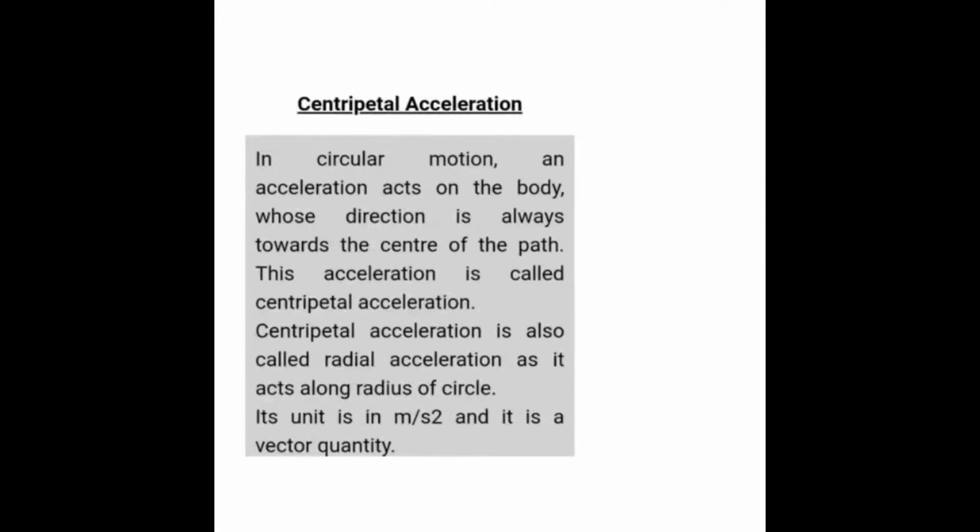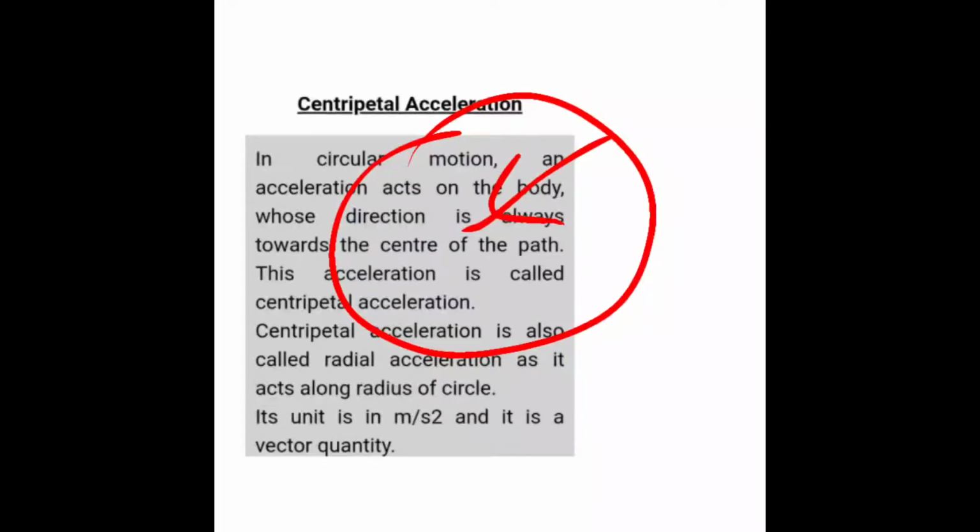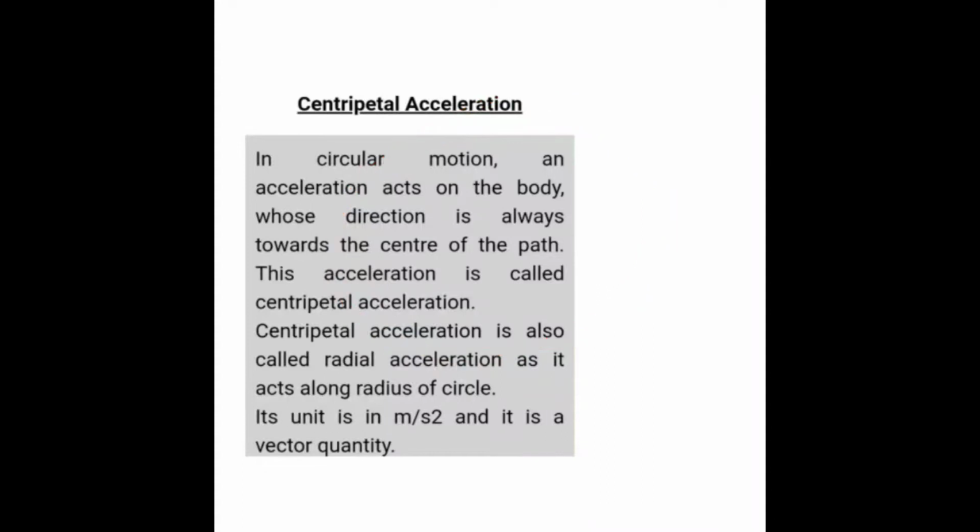In a circular motion, an acceleration acts on a body whose direction is always towards the center of the path. This acceleration is called centripetal acceleration. When an object is in circular motion, the force acting towards the center is called centripetal force, and the acceleration acquired by an object moving in a circular path is called centripetal acceleration.